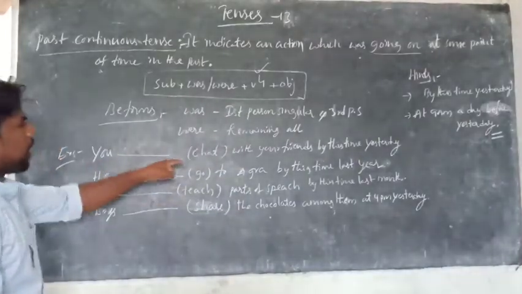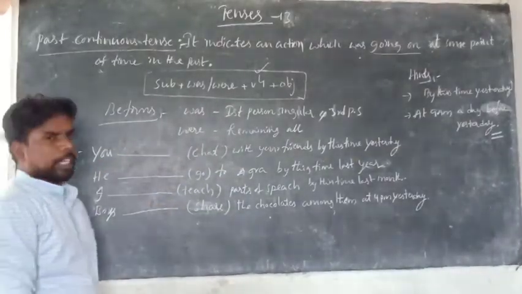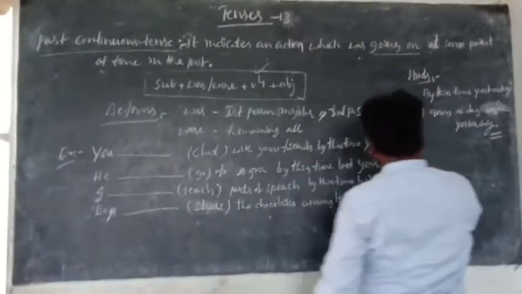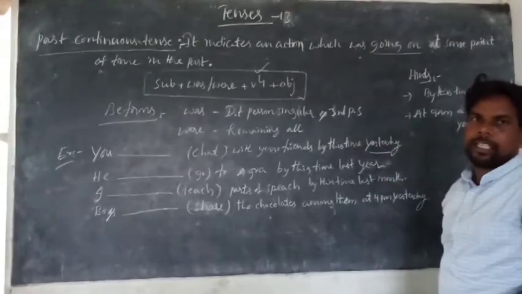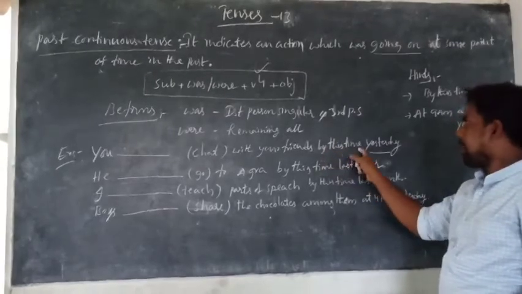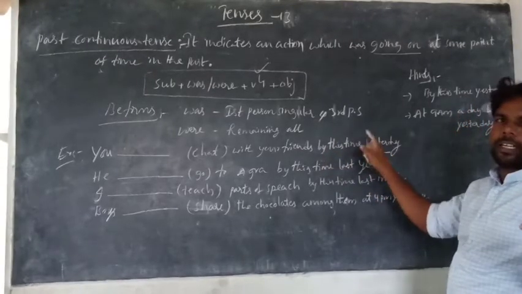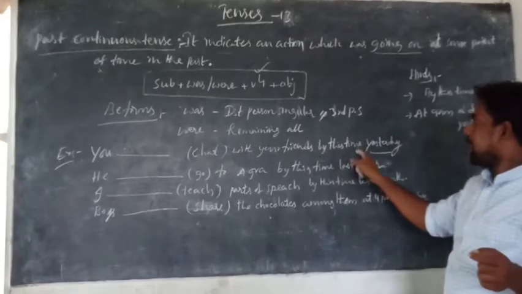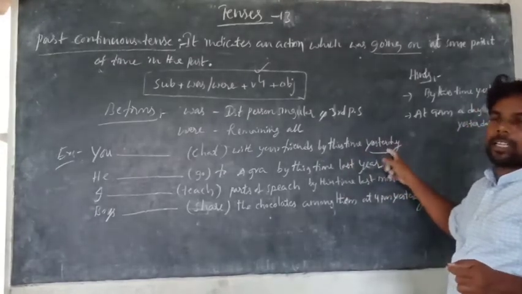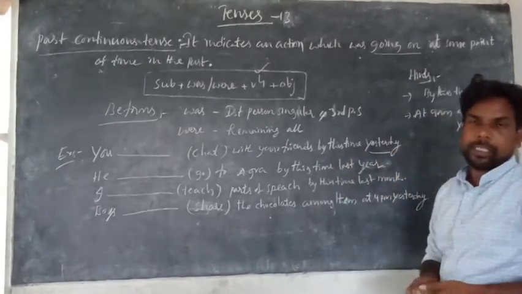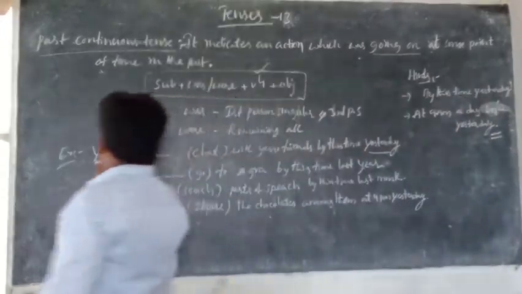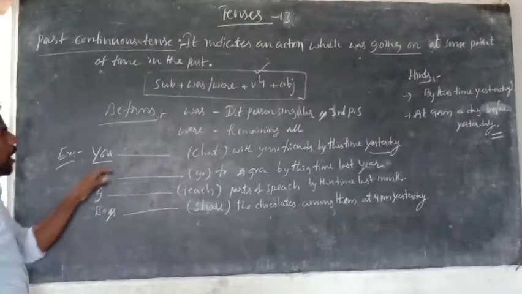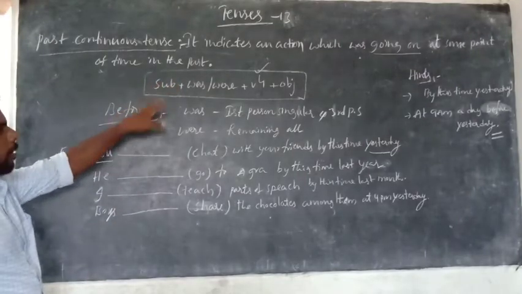Come here, the examples. You chat with your friends by this time yesterday. When there is only yesterday without having by this time, that is simple past. When there is a by this time along with yesterday, that is called past continuous tense. Here it is a past continuous tense. You have to remember the structure and the be form uses.